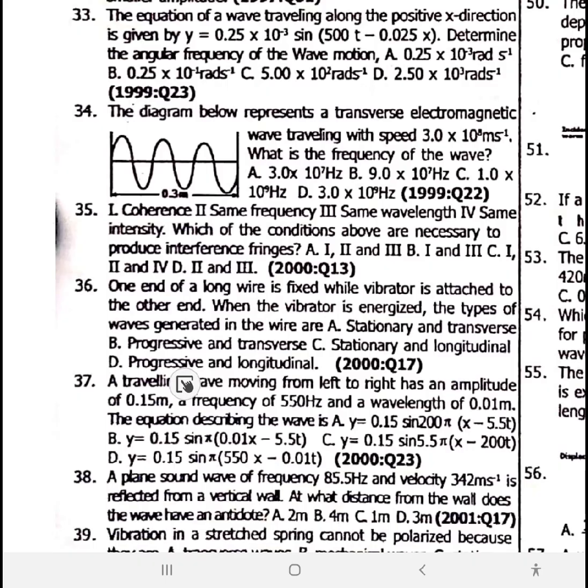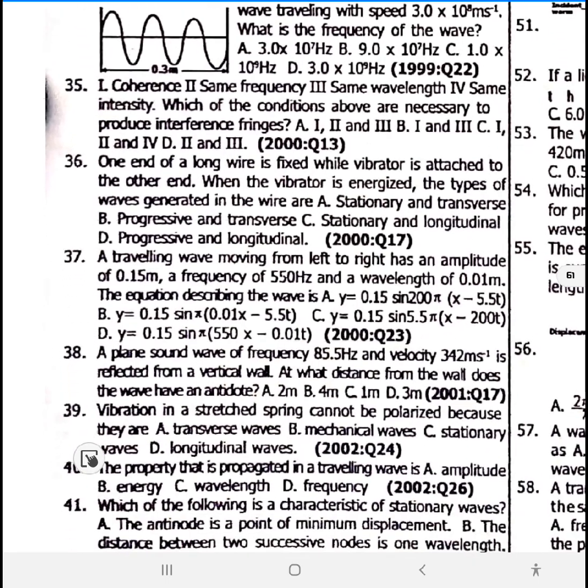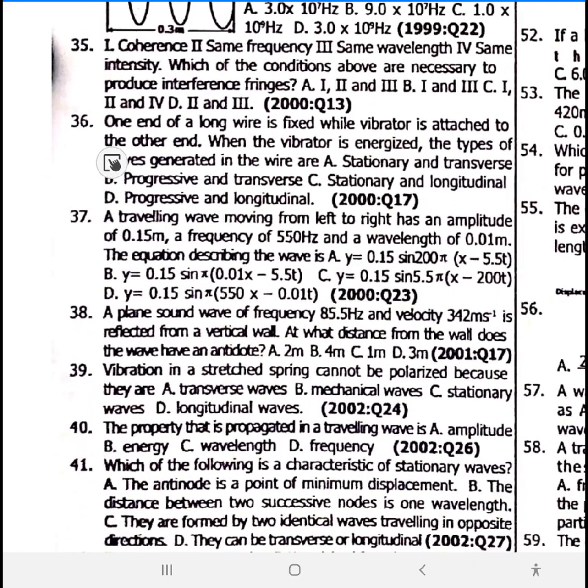I want us to write this down. The wave in a wire or string is a mechanical and transverse wave. But in this case, you get your stationary and transverse. Option A. A plain sound, that's option A, that one.